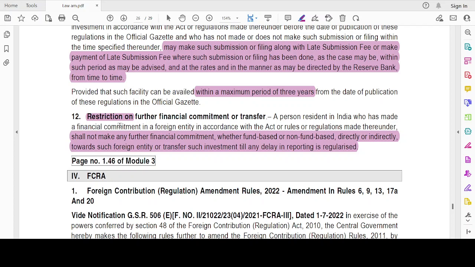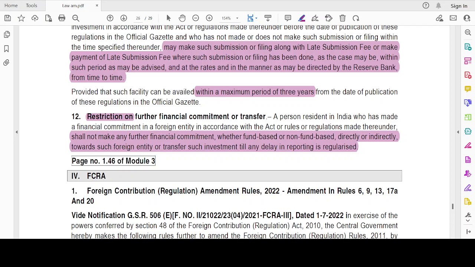So a person resident in India who has made a financial commitment in a foreign entity in accordance with the Act or regulations or rules made thereunder shall not make any further financial commitment, whether fund based or non-fund based, directly or indirectly, towards such foreign entity or transfer such investment till any delay in reporting is regularized.